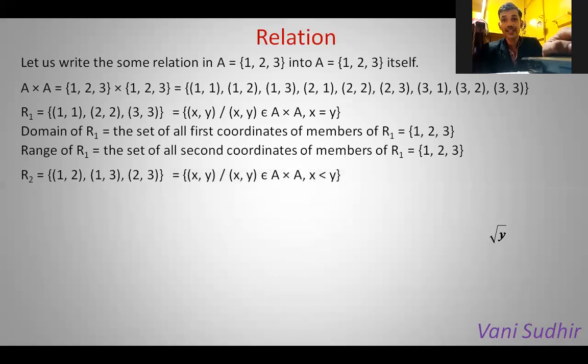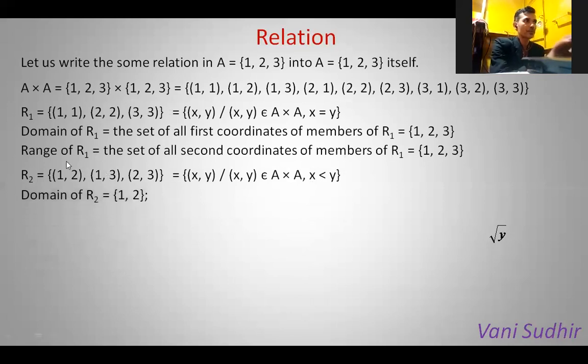It contains all ordered pairs (x, y) such that (x, y) belongs to the Cartesian product A cross A and x is less than y. This is the condition, see. We have ordered pairs in which the first coordinate is less than the second coordinate.